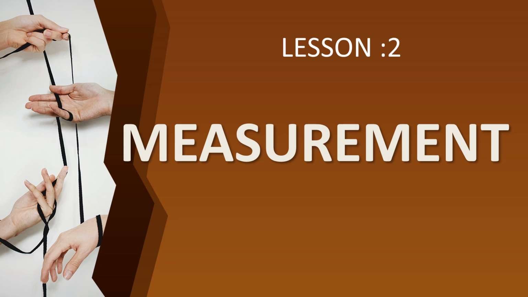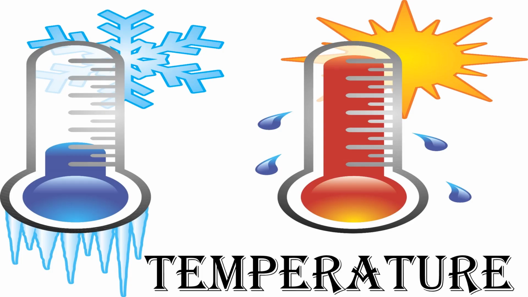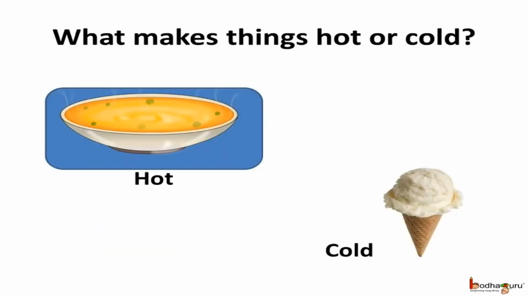And in this class we are going to learn about temperature. Today we are going to learn about temperature. Okay children, temperature is also a physical quantity. So let us learn. Children, see, there is a hot soup and a very cold ice cream. Children, have you ever wondered what makes this soup very hot and this ice cream very cold? What is the reason?